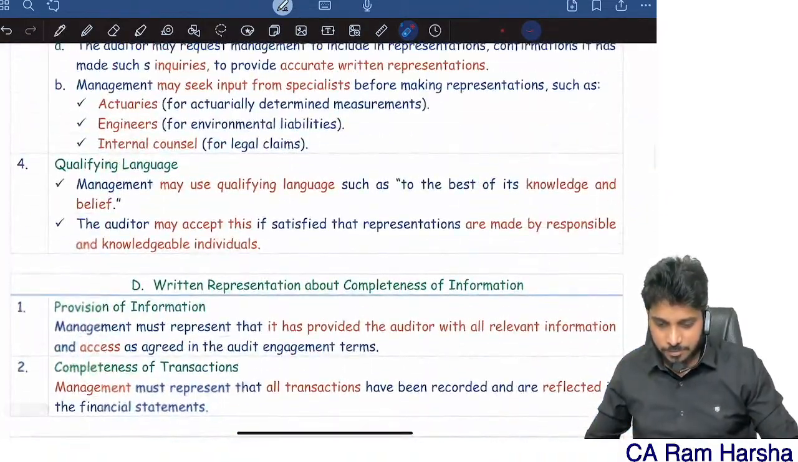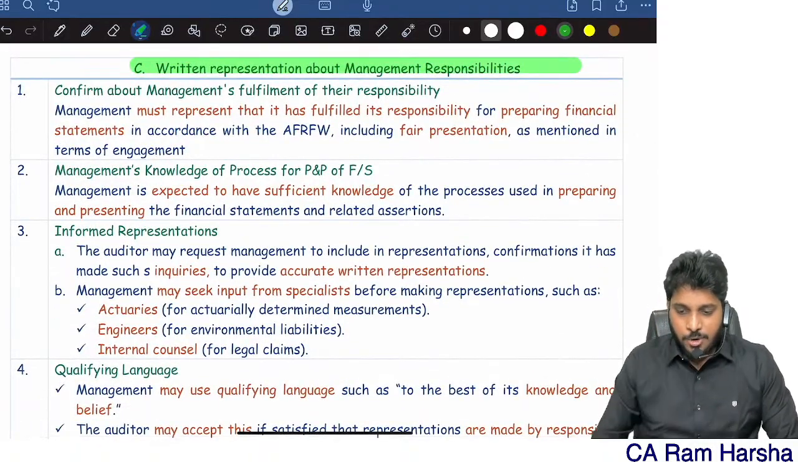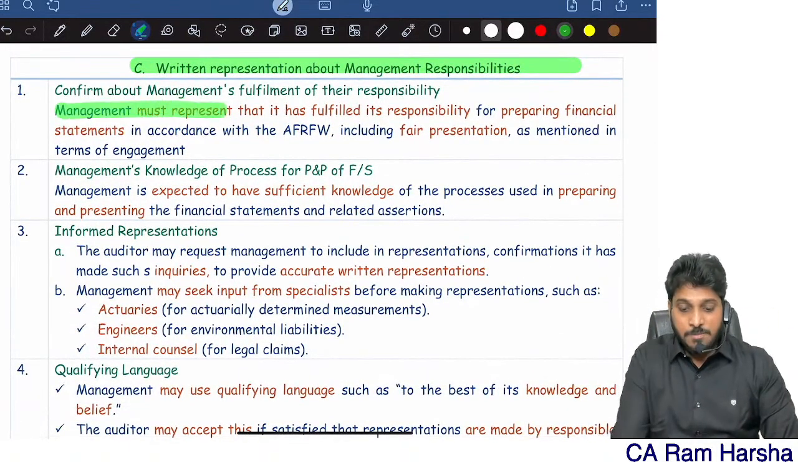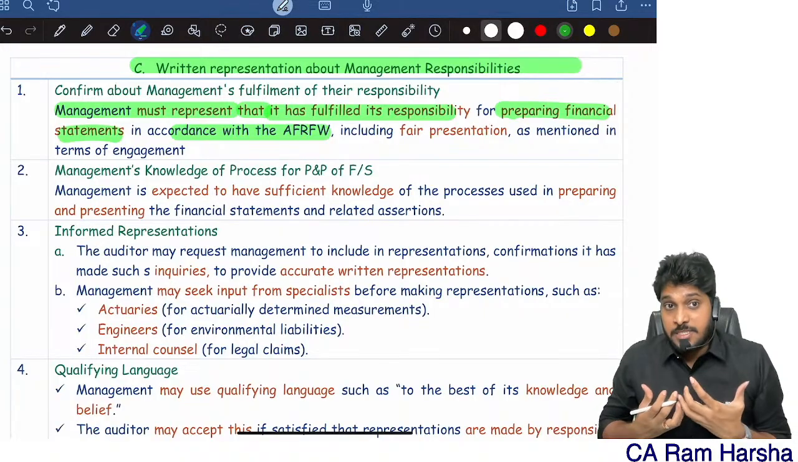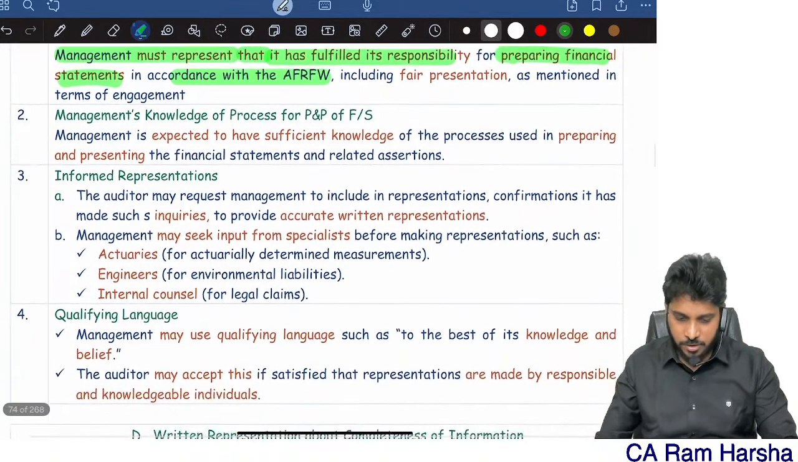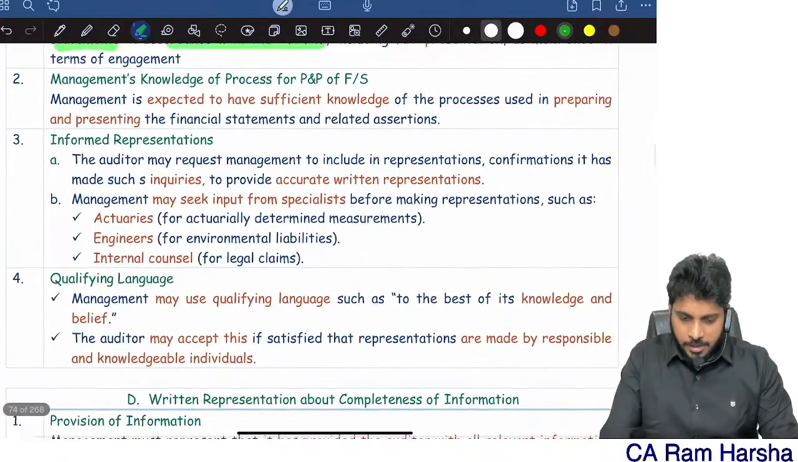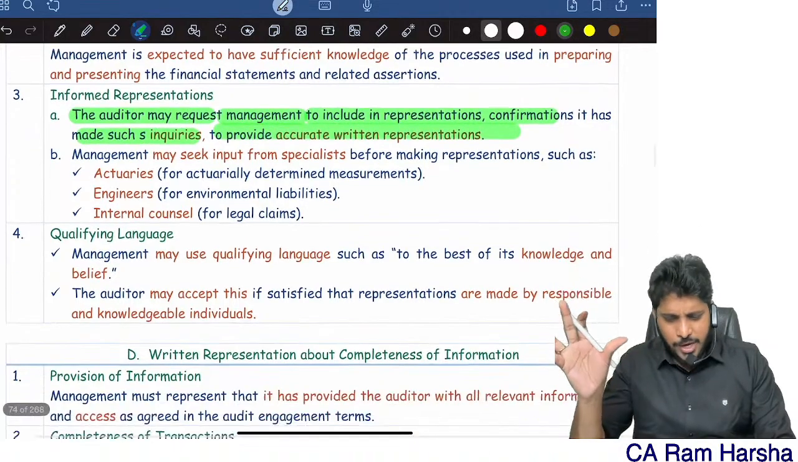Finally, the one part: written representation about management responsibilities. Management must represent that it has fulfilled its responsibility for preparing financials in accordance with the framework. Management has to give a specific representation that yes, they prepared the financial statements as per the applicable framework. And the auditor may request management to include representation to provide accurate representation.